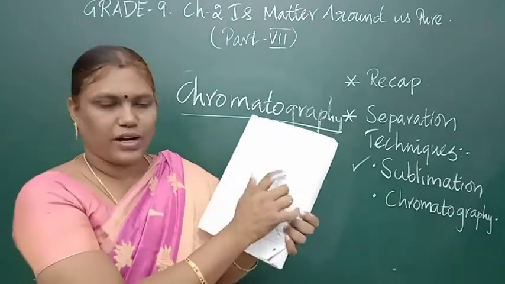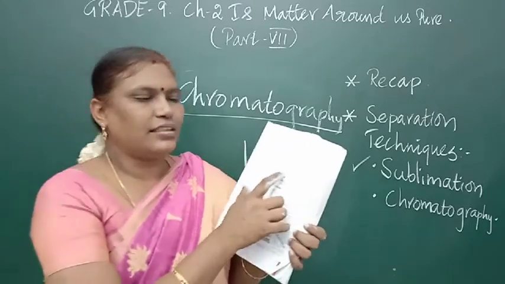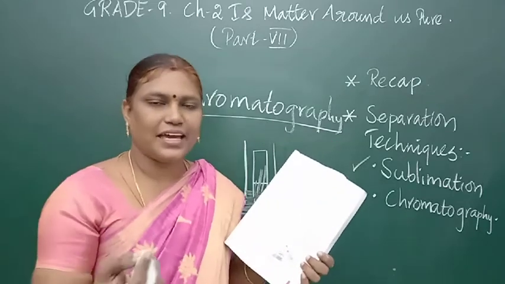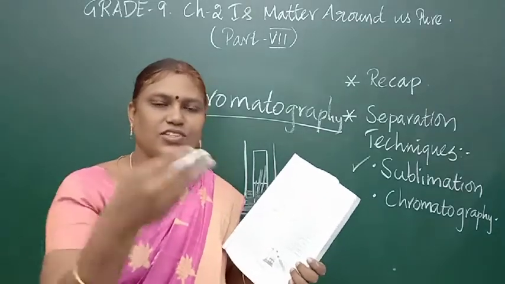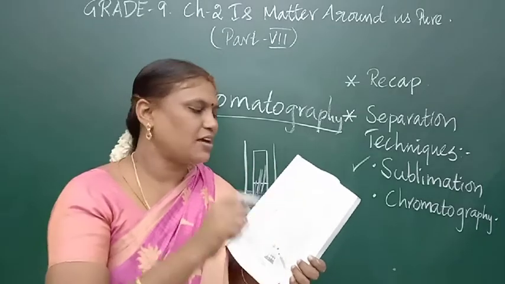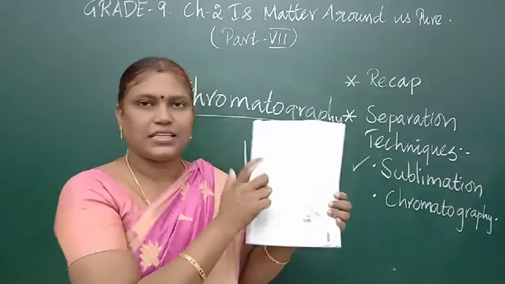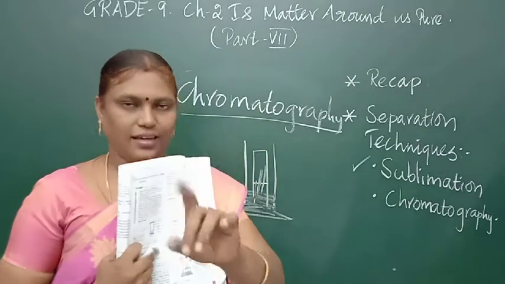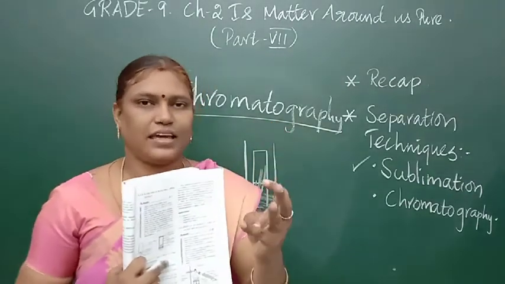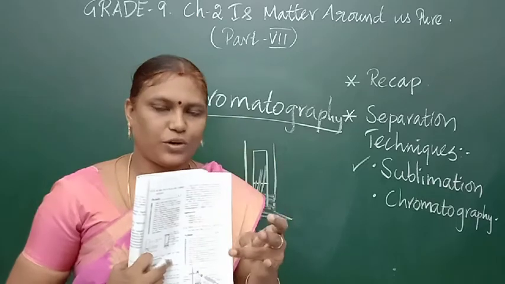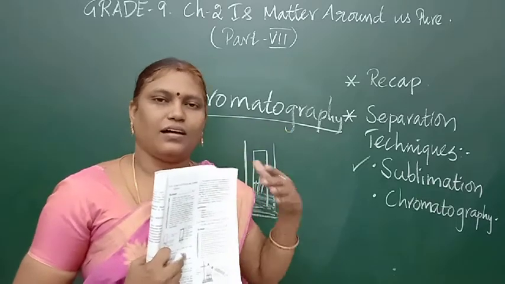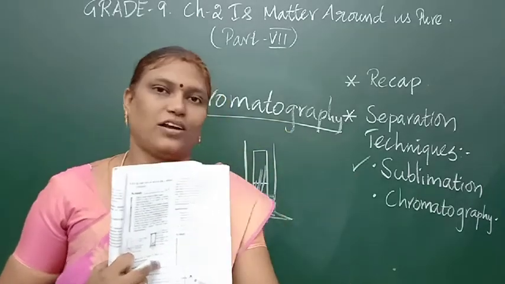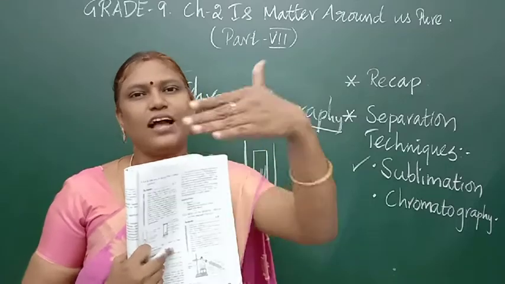Okay, that is what is given. Its application is the color of the dye. Dye means coloring agent. Each has its own solubility. We can separate it by using chromatographic techniques. Chromatography is not just one technique; there are many, like thin layer chromatography and paper chromatography. Advanced technology has come, and you will study it in higher classes.